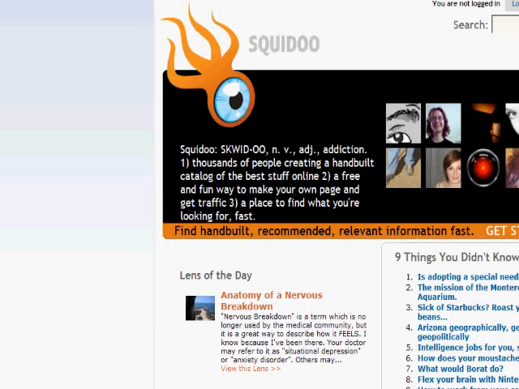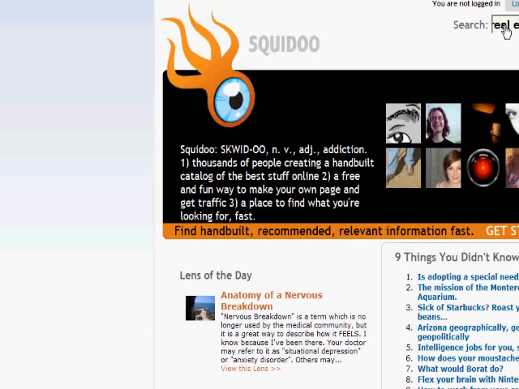Squidoo.com is a site which was put together by a marketer called Seth Godin. Many of you may know him. He wrote the book Purple Cow. And he put together a site that is pretty much exactly the same as Hub Pages. And if you were to look in here, I've done the same thing, I've created what's called a lens. In Hub Pages they're called hubs, in Squidoo they're called lenses. And I've created a very similar article in here at the same time under the same topic.